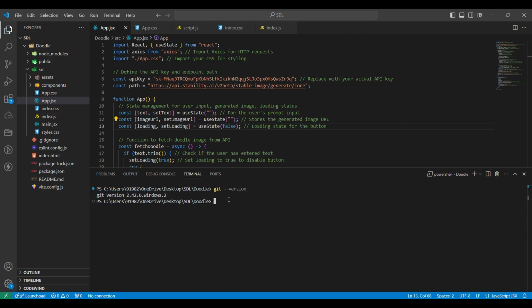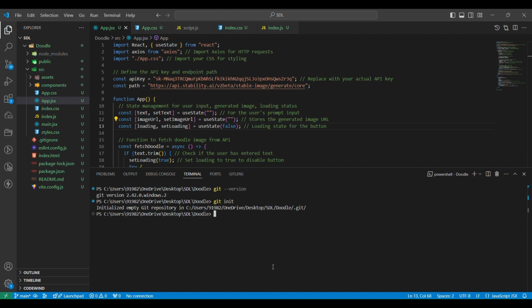Now moving further, we will write a command git init. What this command will do is it will initialize a new Git repository in your project folder. It creates a hidden .git directory where Git will track the changes in your project files, and you only need to run this once for a project. So we have initialized our Git repository.